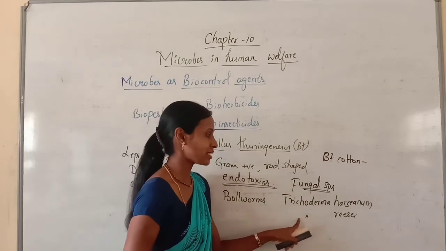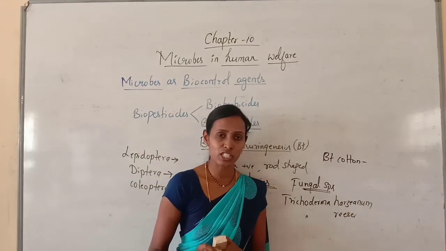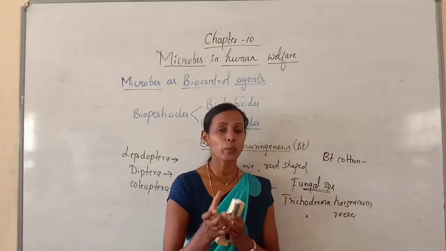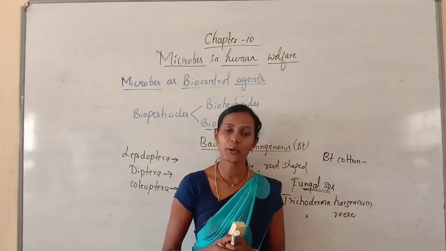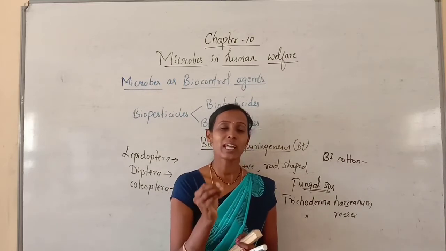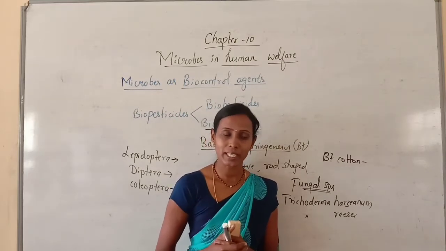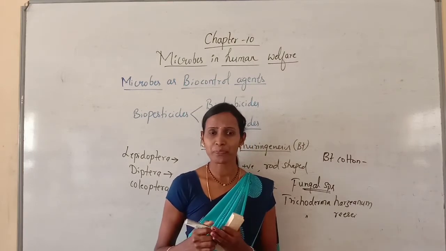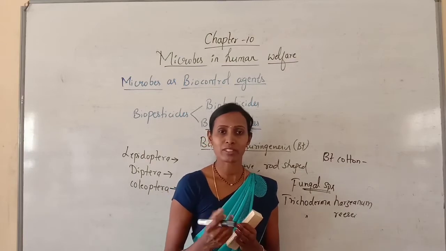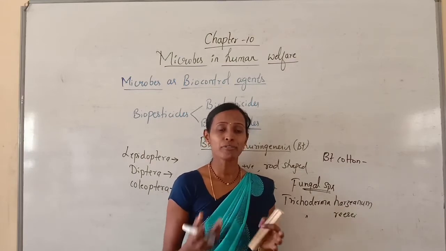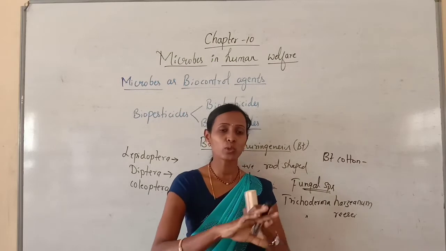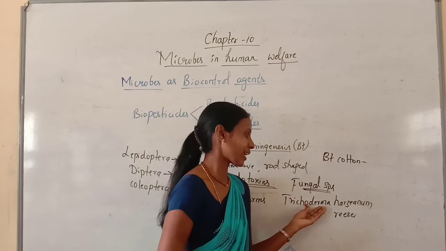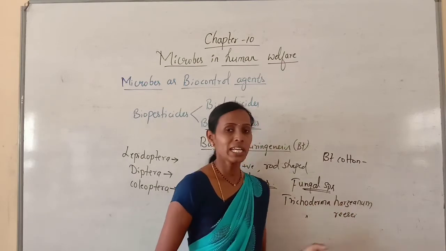These are free living fungi which are mainly used as biological controlling agents against many pathogens and many plant diseases like root rot. You may have heard about root rot, stem rot, rhizome rot, fruit rot and wilt. So to treat all these plant diseases, we can use the fungal species called Trichoderma harzianum and Trichoderma reesei.